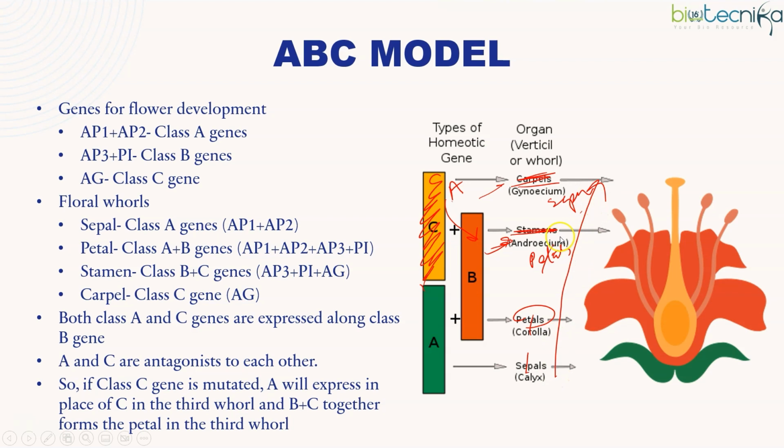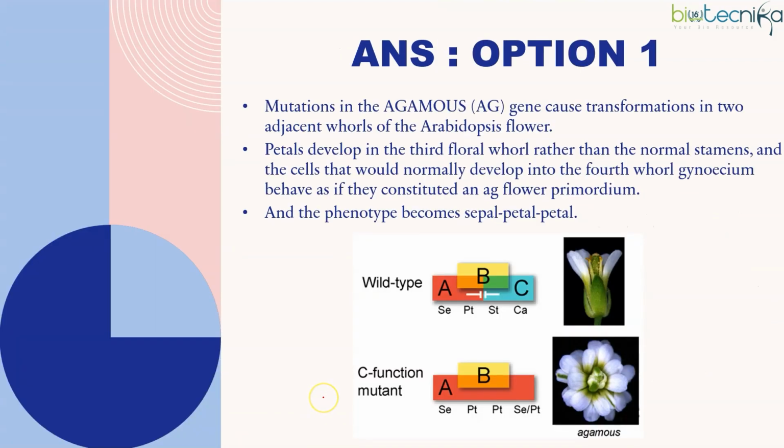Okay. So if the class C gene is mutated, A will express in place of C in the third whorl, and B and A together form the petal in the third whorl. That is a mutation in which gene? Agamous. So not only knowing that C is mutated is enough, you have to also know which is the class C gene. It causes transformations in two adjacent whorls. Petals develop in the third floral whorl, and the cells that would normally develop into the fourth, that is gynoecium, behave as if they constituted an agamous flower primordium. So the phenotype will be sepal, petal, petal.